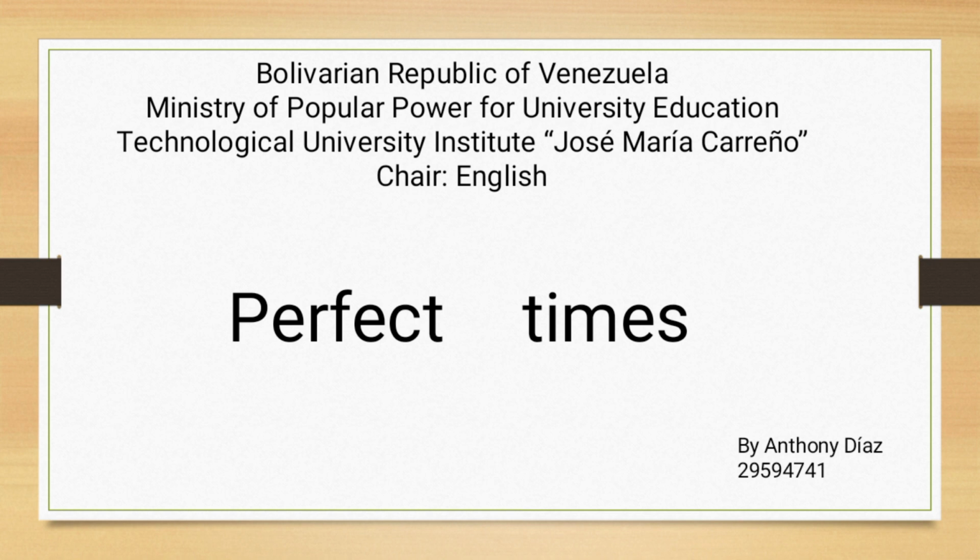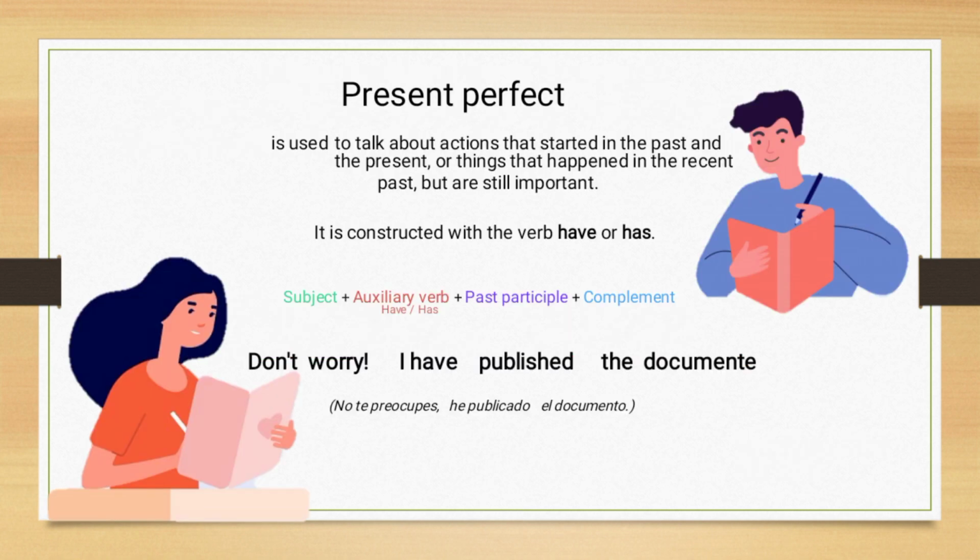In this opportunity, I will talk about the perfect times or perfect tenses. Present perfect is used to talk about actions that started in the past and continue in the present, or things that happened in the recent past but are still important. It is constructed with the verb have or has: subject plus auxiliary verb plus past participle plus complement. Example: Don't worry, I have published the document.